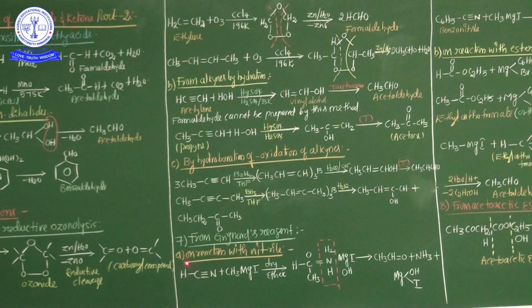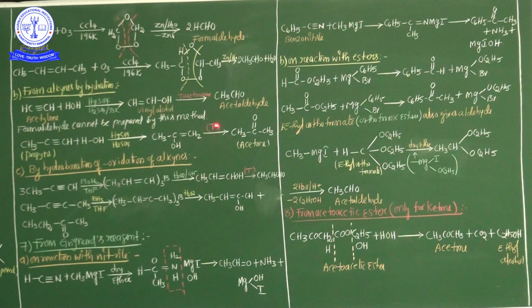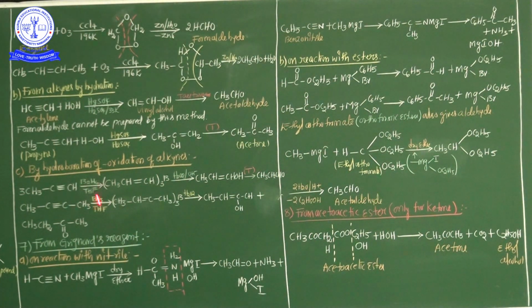See here, from Grignard reagent on reaction with nitrile. See here, in the above equation, we used B2H6 THF. What is the full form of THF? Tetrahydrofuran. Formula CH2 taken 4 times with oxygen. So that is called tetrahydrofuran.